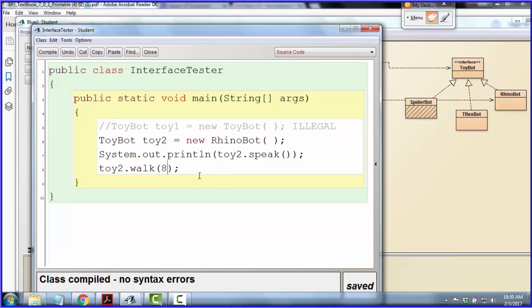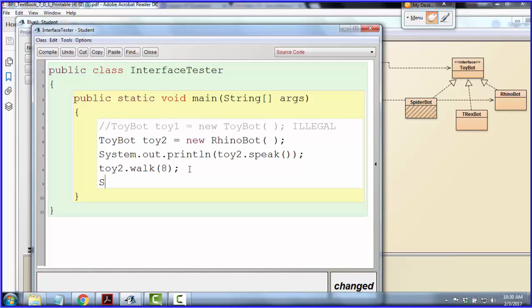All right, so this looks good here, all right? Now, I could also do this. I could say, for example, SpiderBot toy3 is a new SpiderBot. So I don't have to call it a ToyBot on the left. The advantage is by calling it a ToyBot on the left, I can change my mind later and point it to one of those other subclasses. Now, this is not going to work, and I bring this up because a lot of people missed this on the quiz.